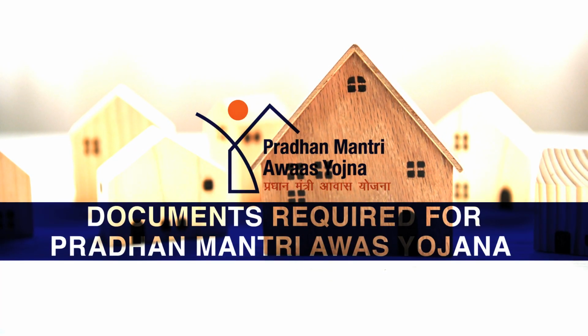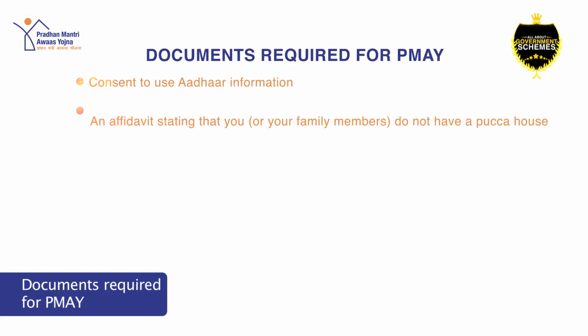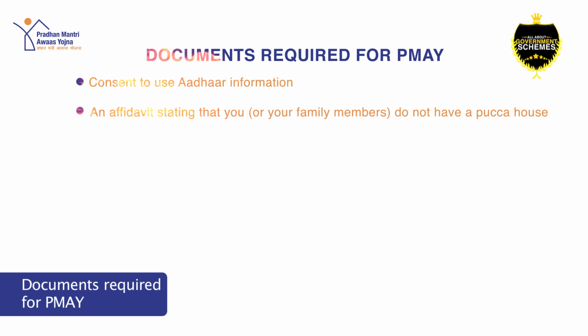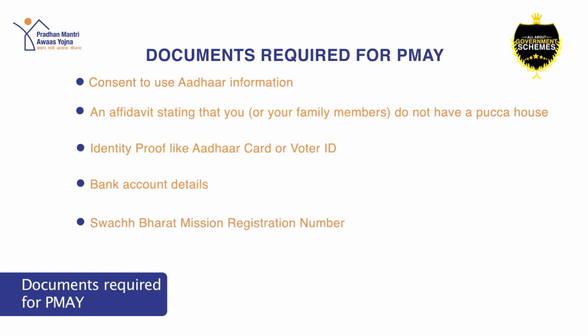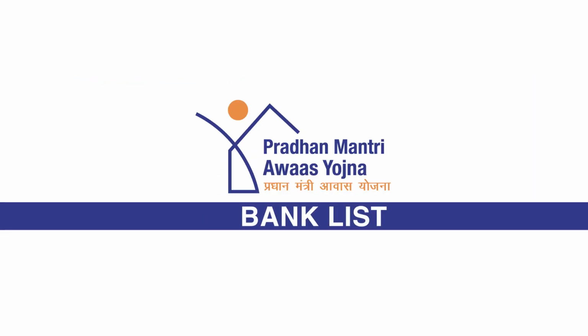Documents required for Pradhan Mantri Awas Yojana. You will need the following documents to apply for Pradhan Mantri Awas Yojana scheme. Consent to use Aadhaar information, an affidavit stating that you do not have any pucca house in any part of India, identity proof like Aadhaar card or voter ID, your bank details, Swachh Bharat Mission registration number, job card number registered under MGNREGA, which is optional.